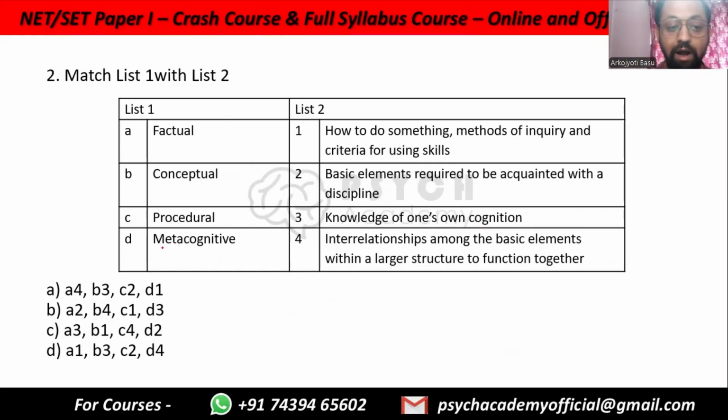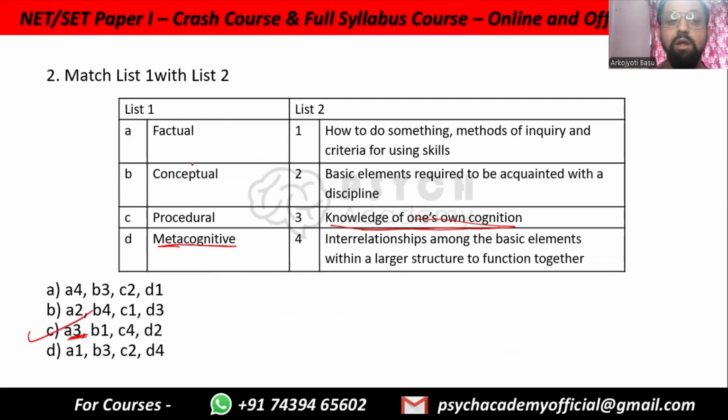So, let's look at metacognitive. Metacognitive is the easiest to understand. The definition of metacognition is knowledge of one's own cognition, right? This is the definition. So A has to be 3. We see A3, there is only one option with A3. So even before deriving, we already know C is the answer.